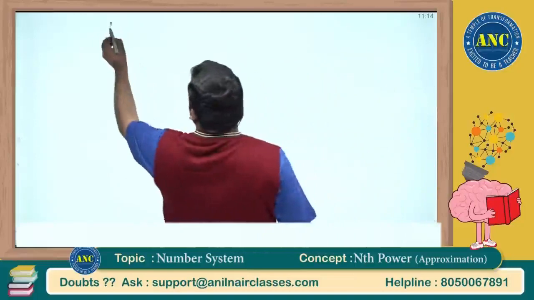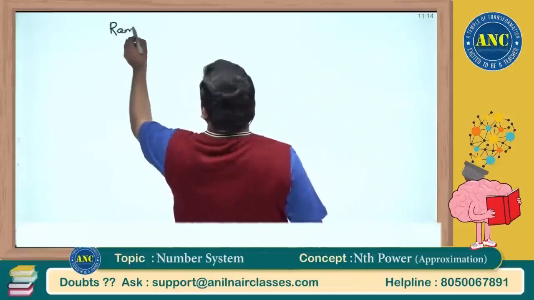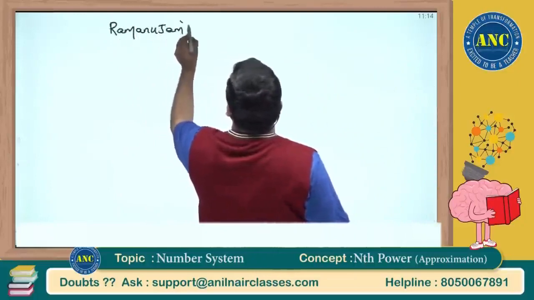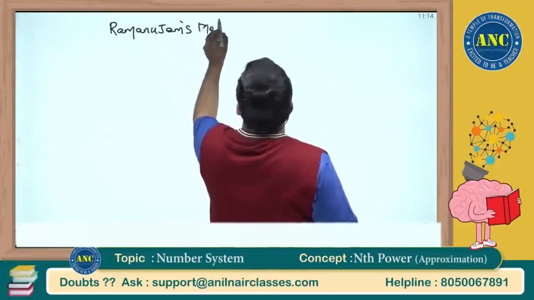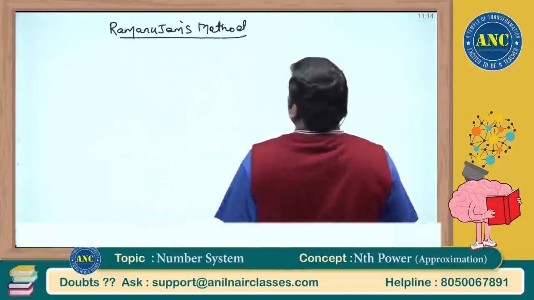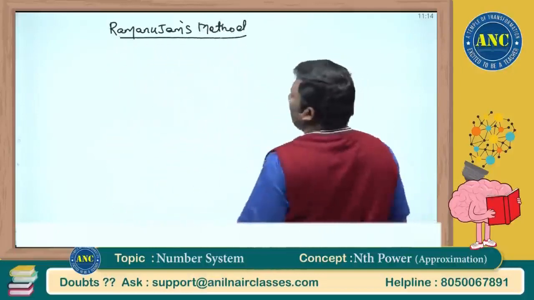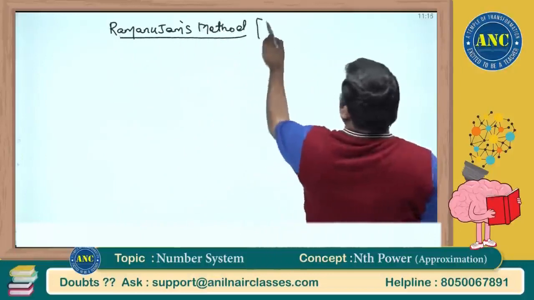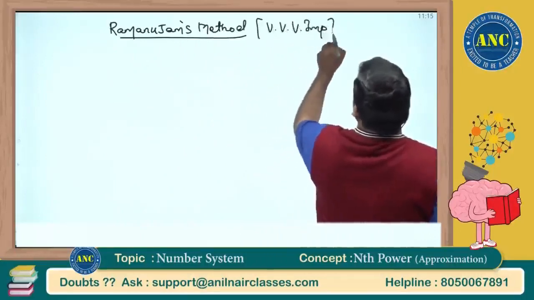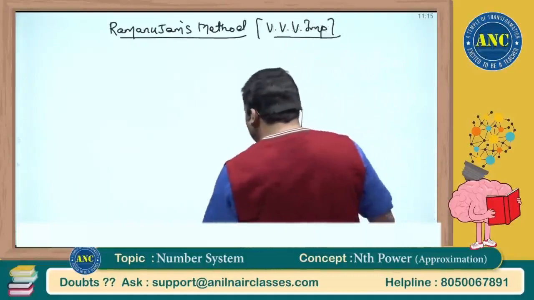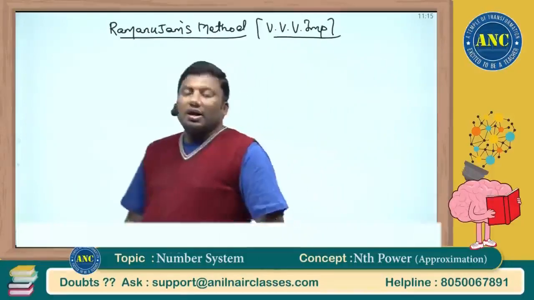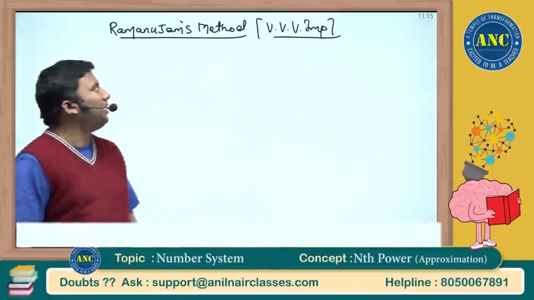is on Ramanujan's method. Everyone should know this method, and he is one of the prodigies in the field of mathematics. Ramanujan's method, method number 2, is a very, very important method. That is what I was telling my friend. Unless you know the proof, how can you teach a concept? Are the students not asking you the reason behind why it is happening?